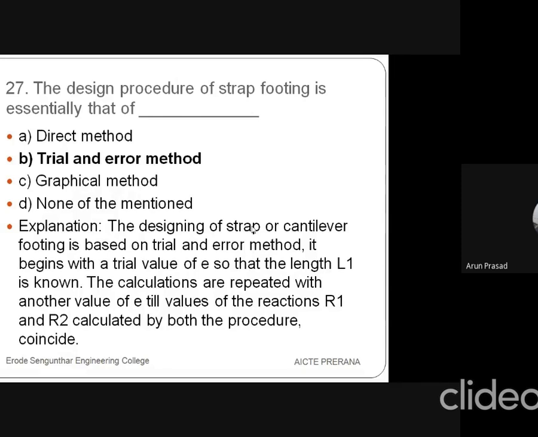The designing of strap or cantilever footing is based on trial and error method. It begins with a trial value of e, and then so that the length L1 is known, the calculations are repeated with another value of e, till the values of reactions R1 and R2 calculated by both the procedures coincide.